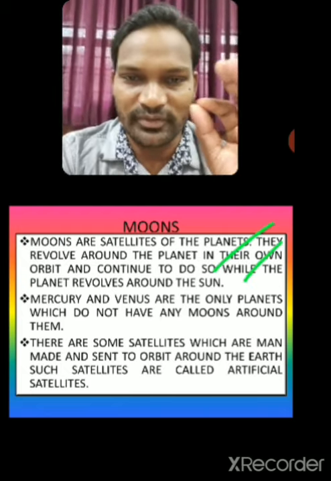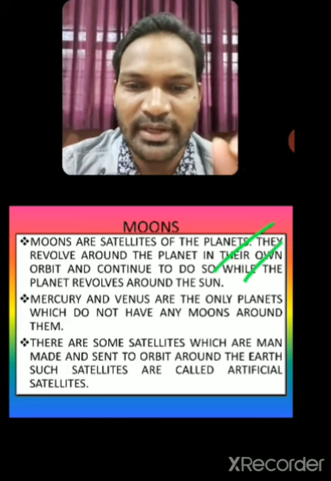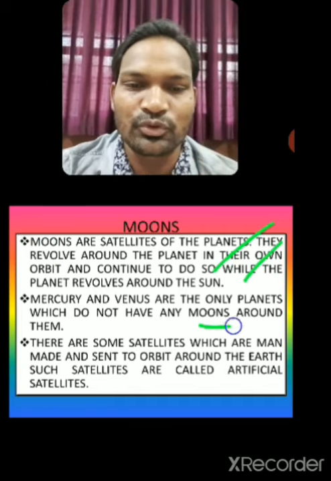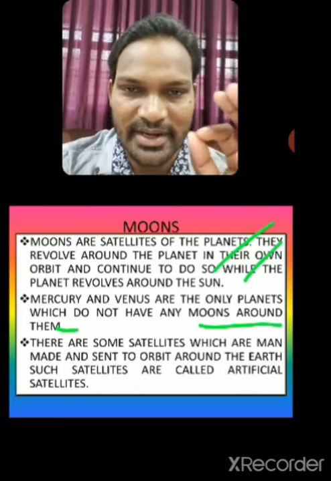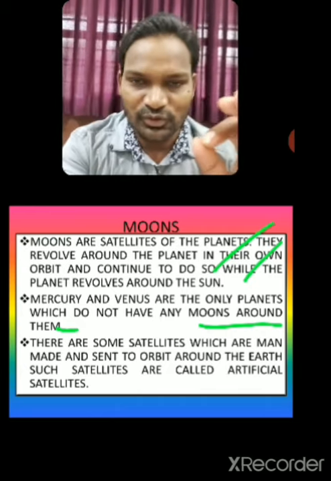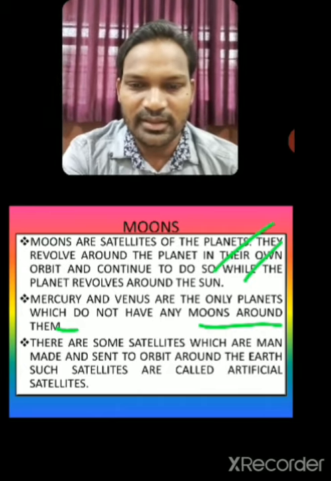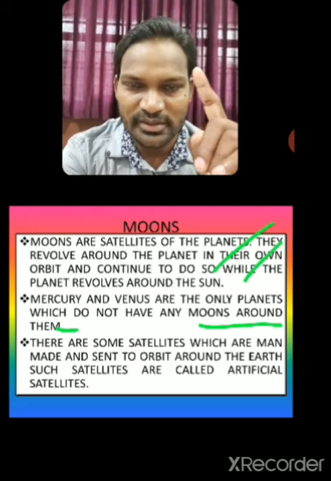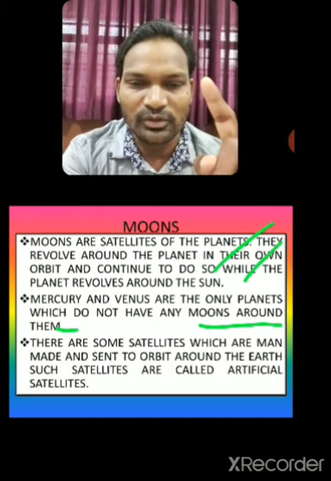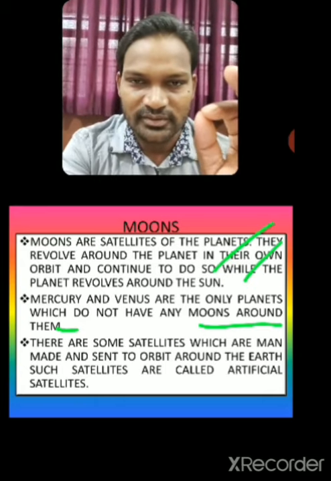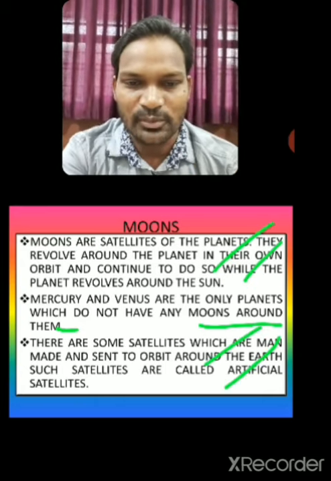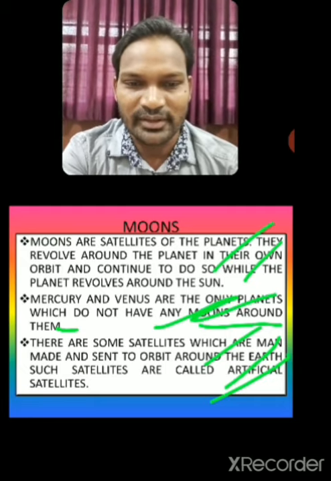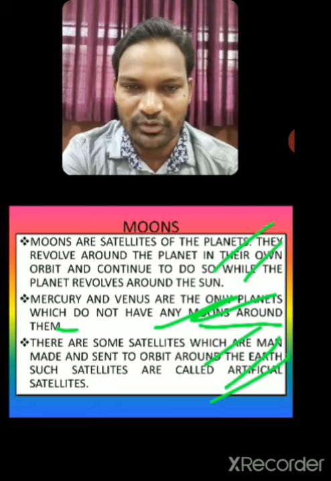Keep in mind, the first point is very important. Mercury and Venus are the only planets which do not have any moons around them. There are also some satellites which are man-made and sent to the orbit. That is why they are called artificial satellites. Keep in mind, artificial satellites can be around planets which do not have any moons.